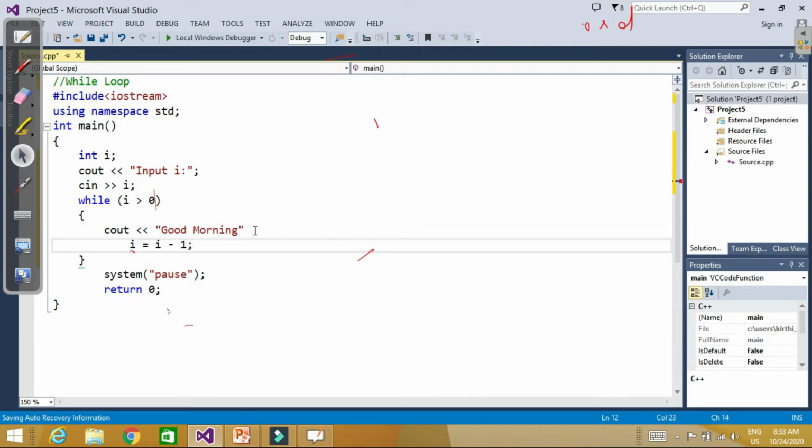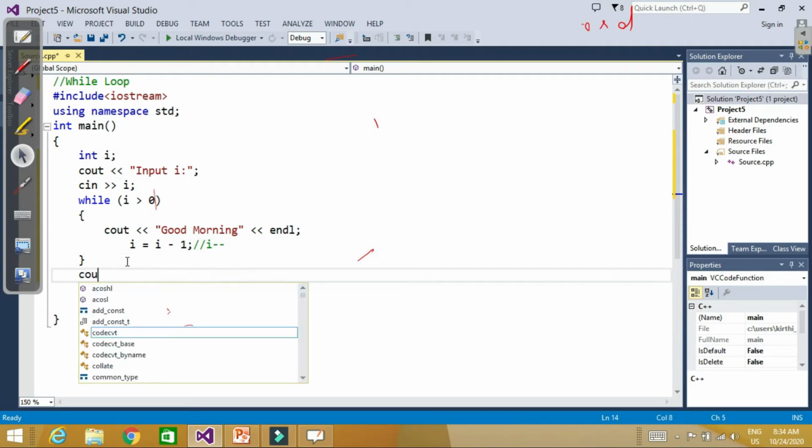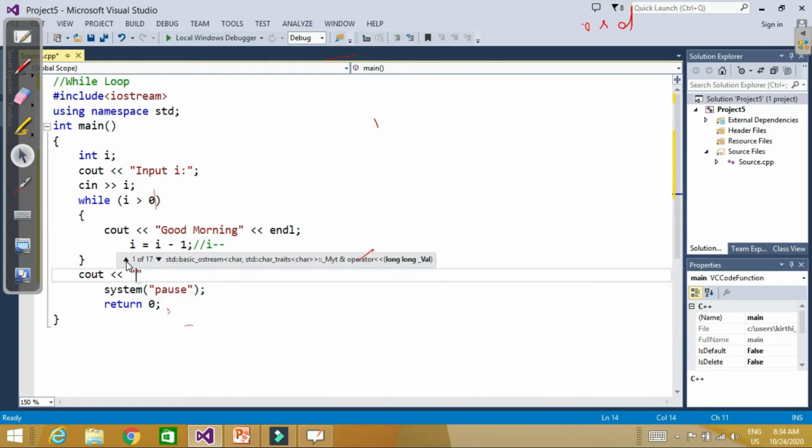Okay, or in place of this we can use the decrement operator also. I could write I minus minus also. This is the same as I is equal to I minus 1. Now let's check it, and after executing the loop, let's say it prints C++.